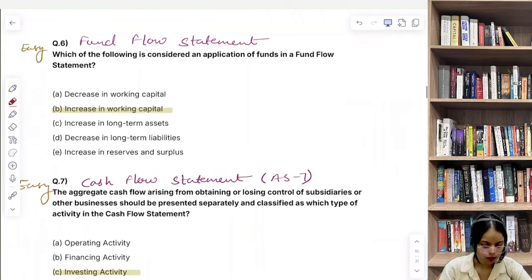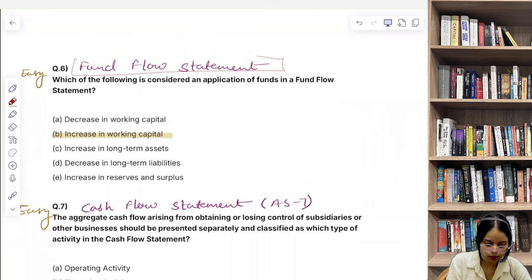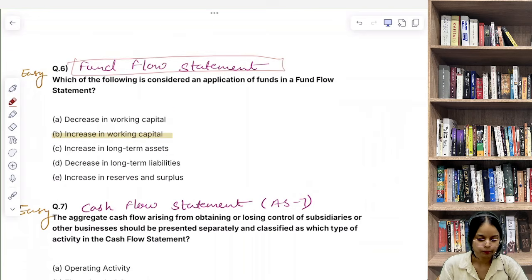Now let's discuss question number 6. Which of the following is considered an application of funds in a fund flow statement? Now we are talking about fund flow statement.